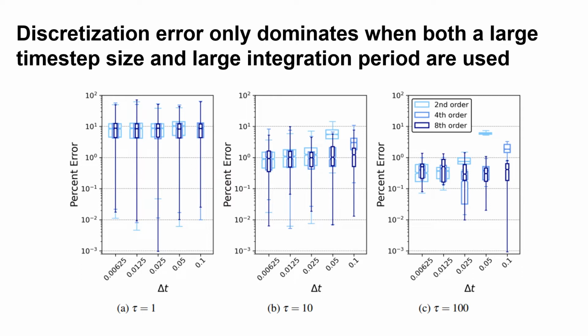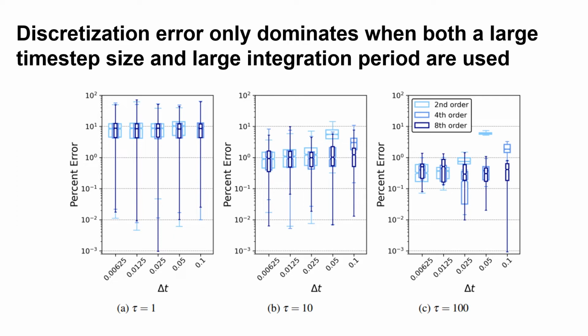Firstly, just at a glance, we see that the error values in each plot generally decrease as we look from the left plot to the middle to the right. This illustrates the decrease in standard error with respect to an increase in time averaging period. Now, what can we say about the temporal discretization?